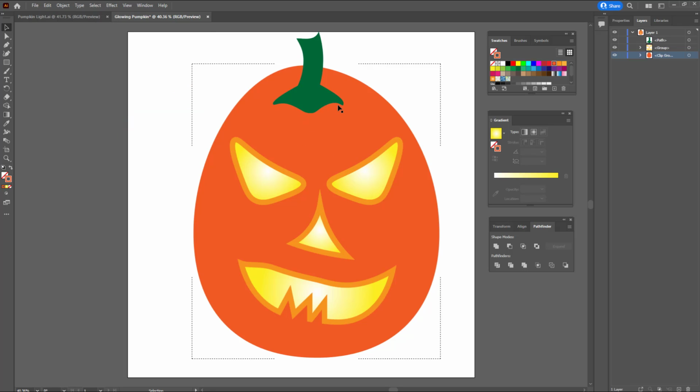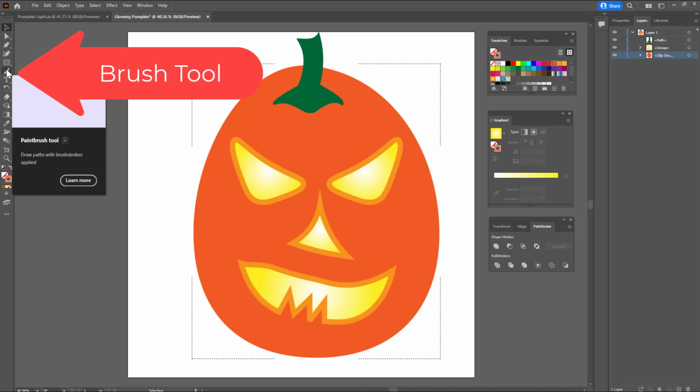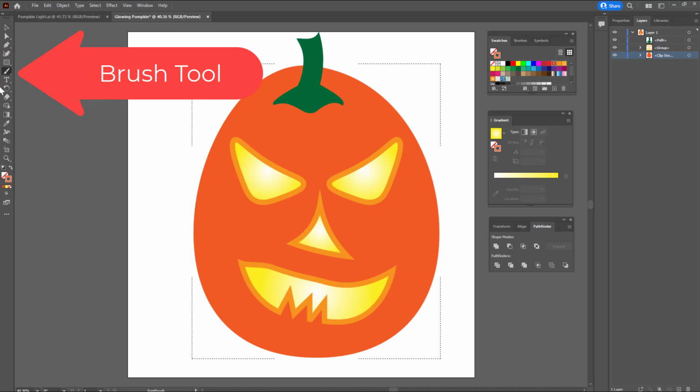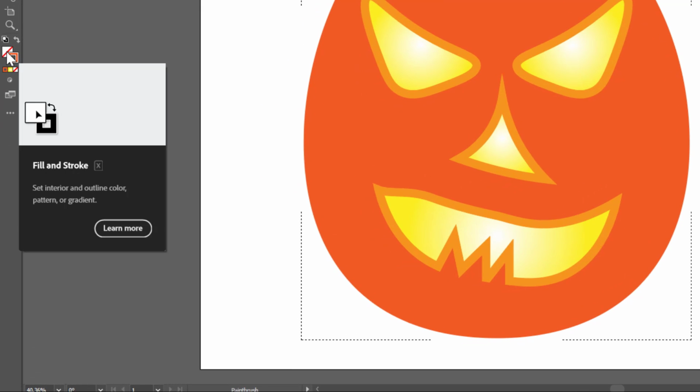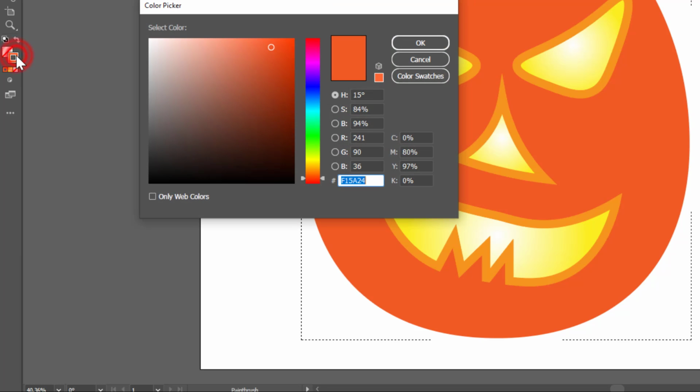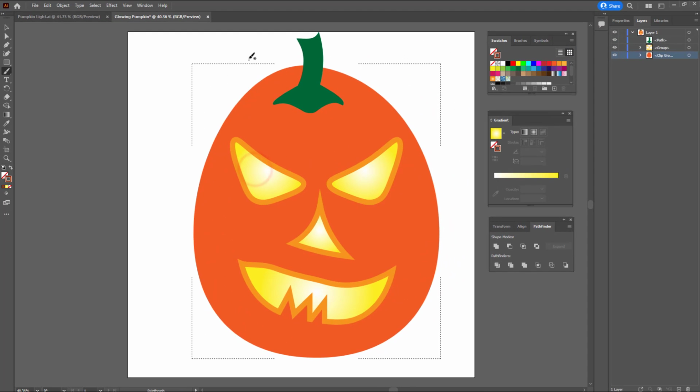Now what I'm going to do is click off to deselect the pumpkin. I'm going to get the paintbrush tool, and I'm going to double click on this stroke right here. The fill has to be set to none, and the stroke, I'm going to set it to a dark orange color. Let's try that color and see what that looks like, and click OK. Now, because I have the drawing mode set to inside, when I draw over this, the line that I drew goes inside the shape. So I'm going to go ahead and undo that with Control Z, and I'm going to choose a nicer brush.